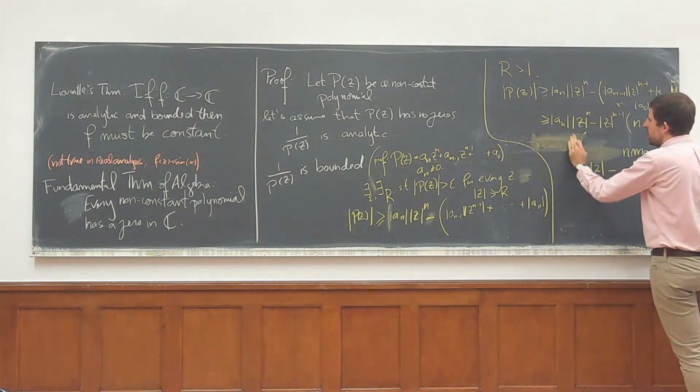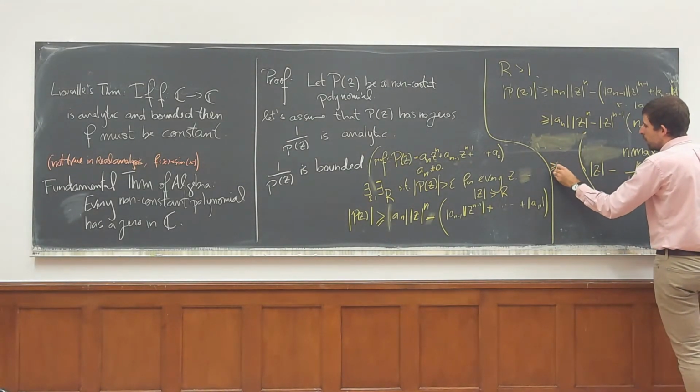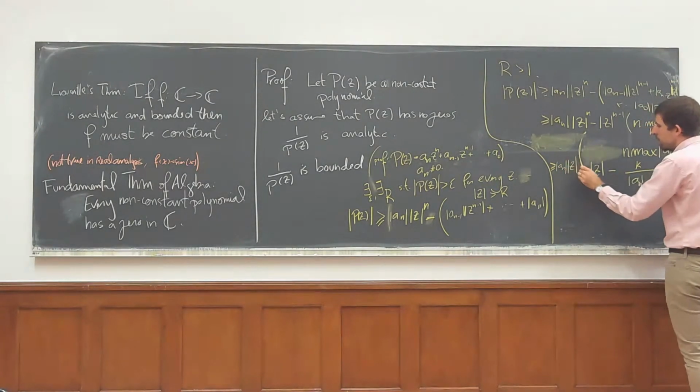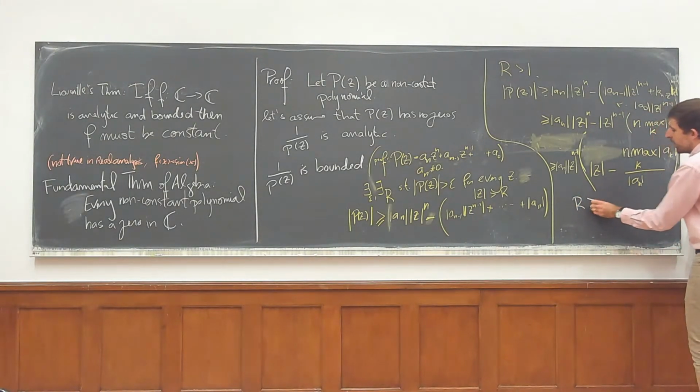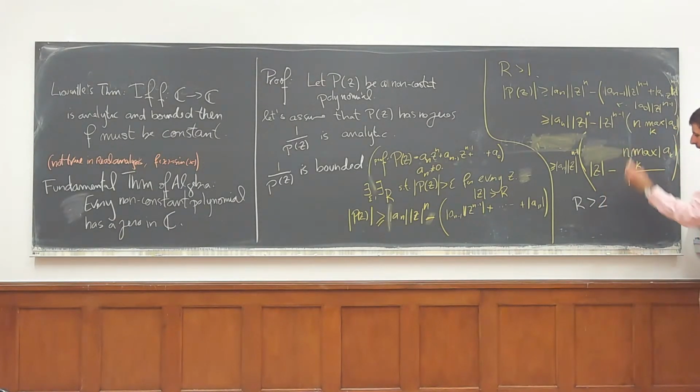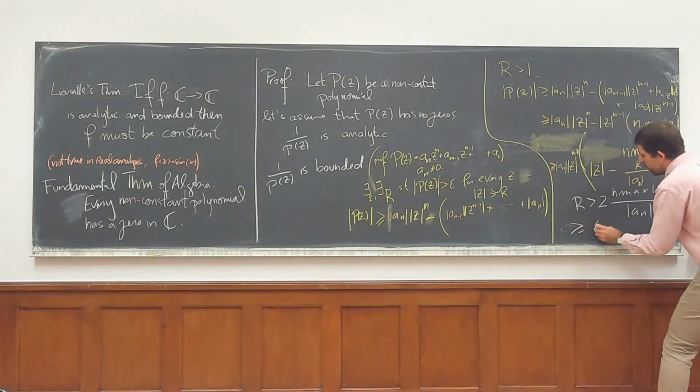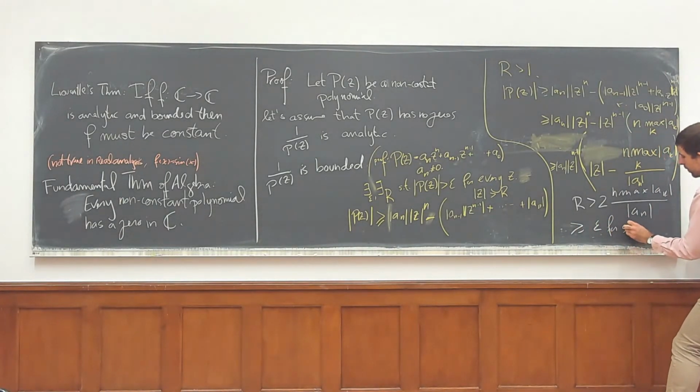Let me just make this a little nicer looking. There's a_n z to the n minus 1 times this. But I'm taking r bigger than 1, so I just have to take r bigger than this, let's say twice this: max of a_k over a_n. And if I take r bigger than twice this and r bigger than 1, or even than 2, then of course this is bigger or equal than epsilon for some epsilon.